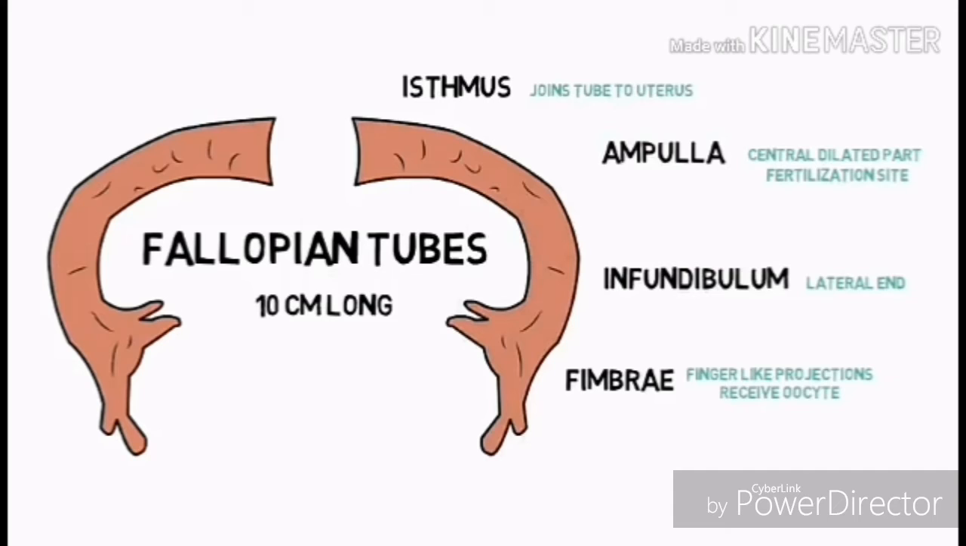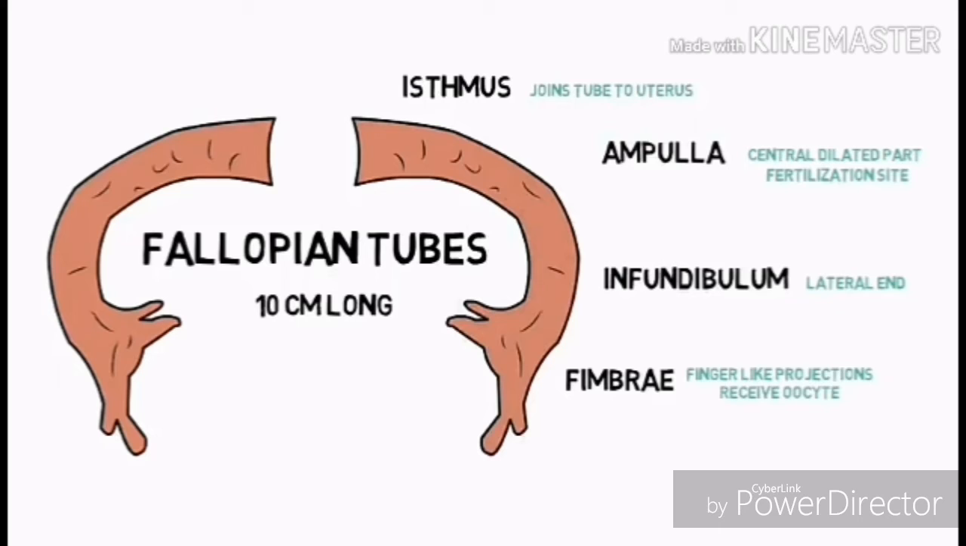The ampulla is the central, delicate part of the fallopian tube and it is the most common site for fertilization. The medial end of the fallopian tube is the isthmus, which connects the tube to the uterus.